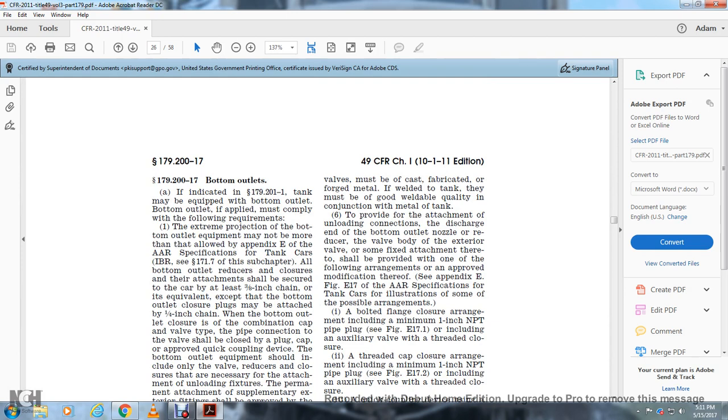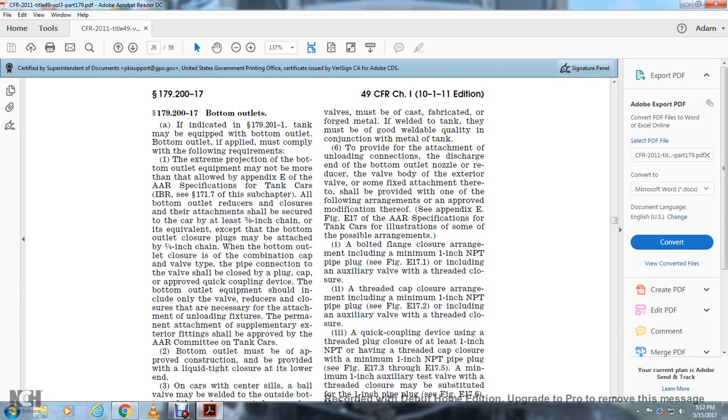179.217 Bottom outlets. Tanks indicated by 179.201-1 may be equipped with a bottom outlet. Where a bottom outlet is applied, it must comply with the following requirements. The extreme projection of the bottom outlet equipment may not be more than allowed in Appendix E of the AAR Specification for Tank Cars. All bottom outlet reducers, closures, and their attachments shall be secured with at least 3/8 inch chain or equivalent, except at the bottom of the outlet. Closure plugs may be attached with 1/4 inch chain.